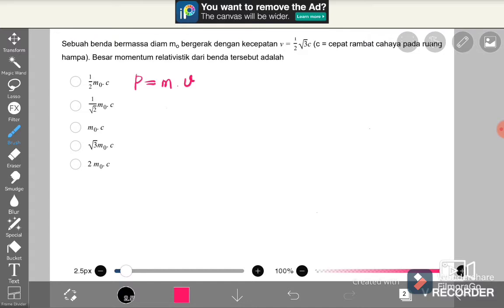Because the question is talking about the relativistic momentum, we just change this formula to the momentum of relativity like this. The momentum of relativity is equal to the mass of relativity times V.